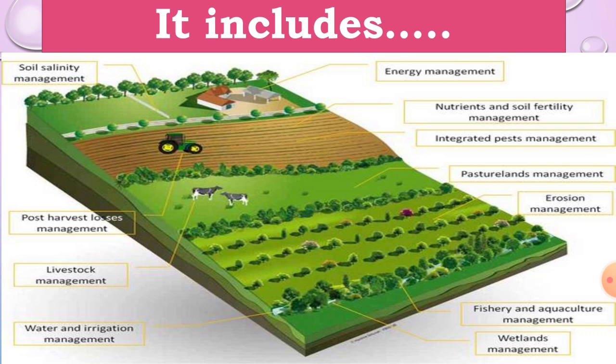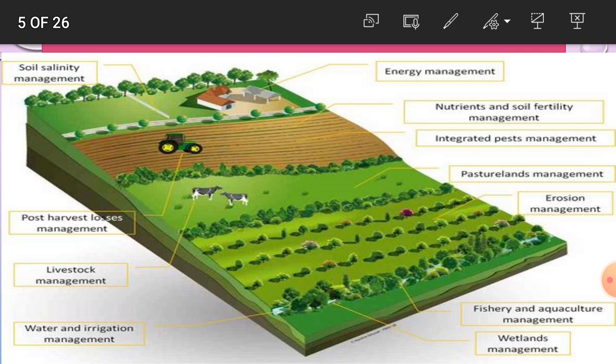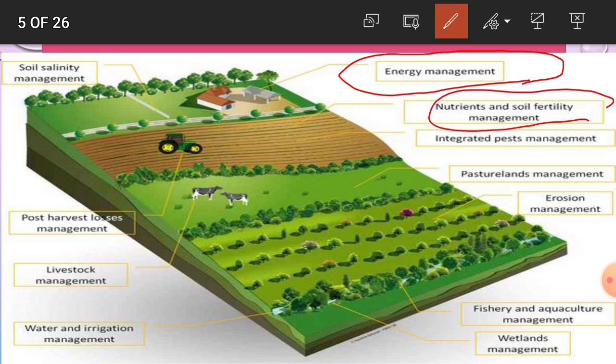Then see, sustainable agriculture includes various practices or concepts. The first one is energy management. By using biogas, you have to manage the energy. By using the solar system, you have to manage the energy. That is energy management.